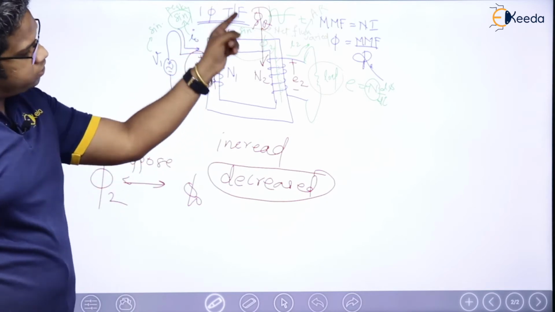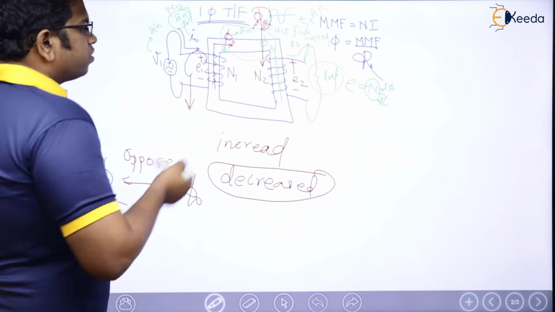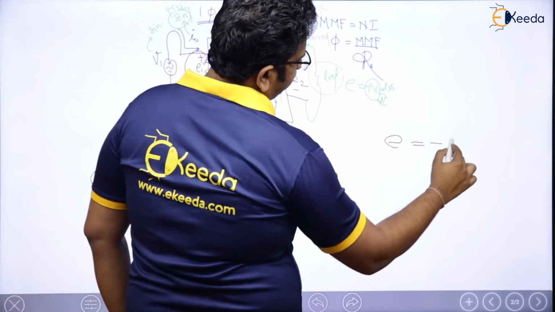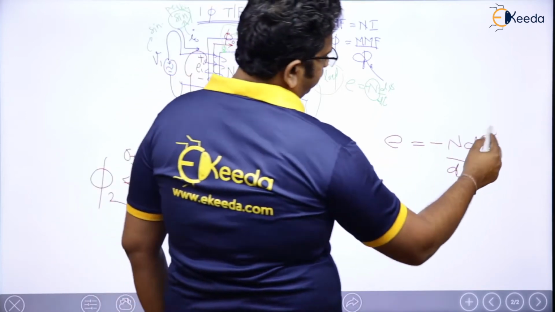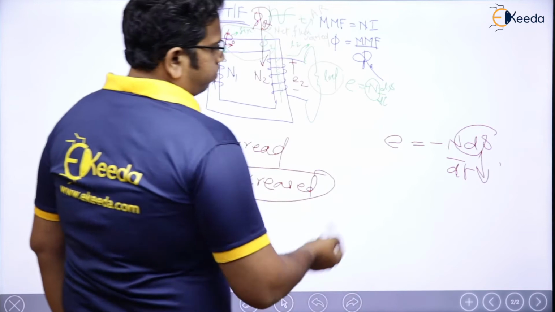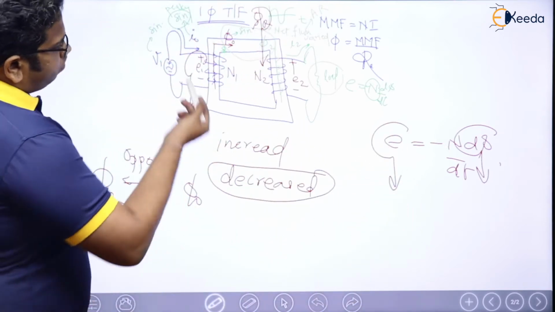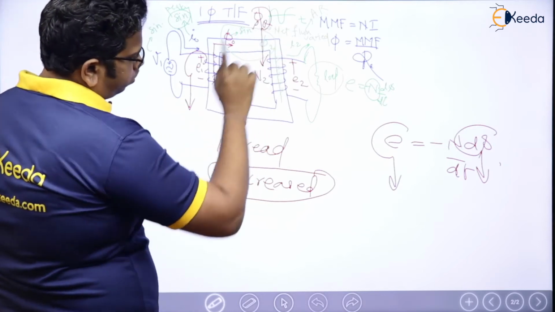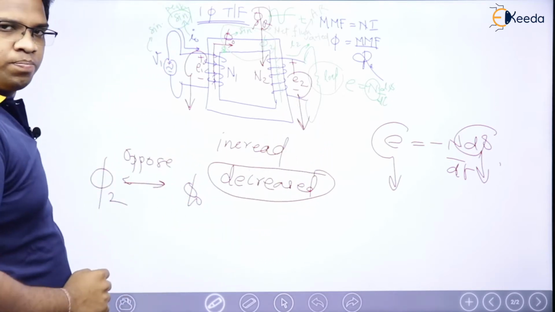The moment resultant flux is decreased, E1 will also decrease. Why? Because E is equal to minus N d phi by dt, right? So if flux is decreased, EMF is also going to be decreased. So E1 is going to be decreased. Same flux phi r will flow through here also, which means E2 is also going to be decreased, right?